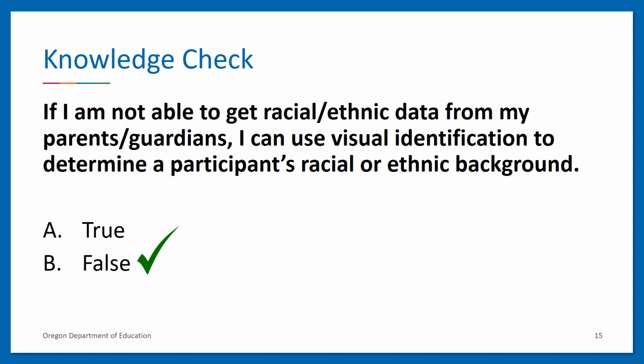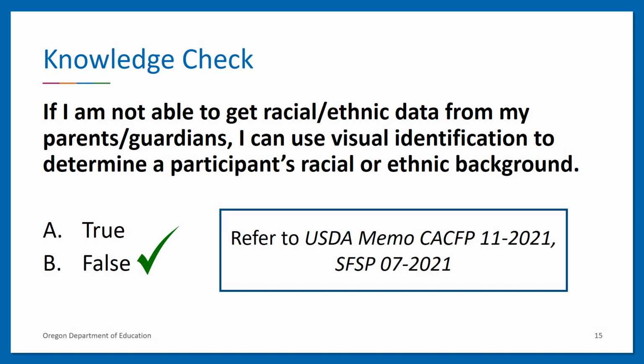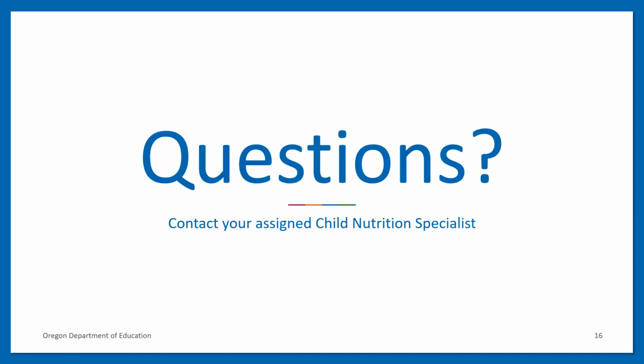When parents and guardians decline to provide information, you can mark the participant as unknown. Please note that sponsors cannot mark all participants as unknown. For more information, refer to the USDA memo CACFP 11-2021, also known as SFSP 7-2021. If you have additional questions regarding racial and ethnic data collection, please reach out to your assigned child nutrition specialist.